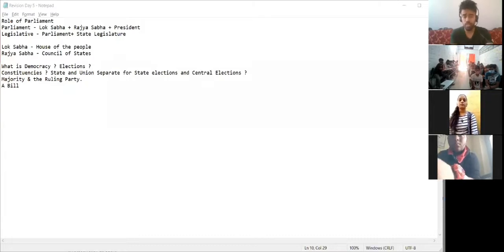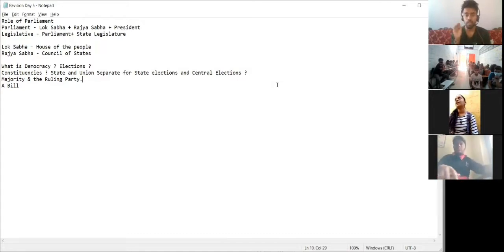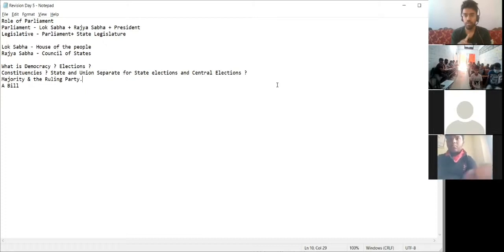So let's start with the revision. When it comes to revision, these are the important points which you should know. These are the basic important points from chapter 4. And this is the homework for you. Today, when you are doing the homework by 10 p.m., you should know what the role of Parliament is. You should know what Lok Sabha, Rajya Sabha, and President do, all three together.